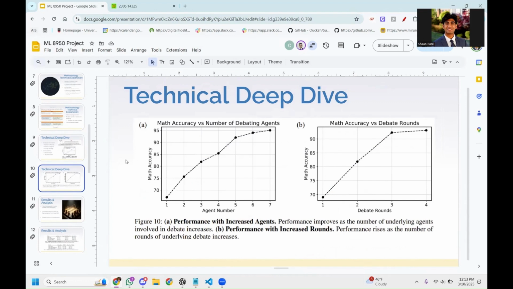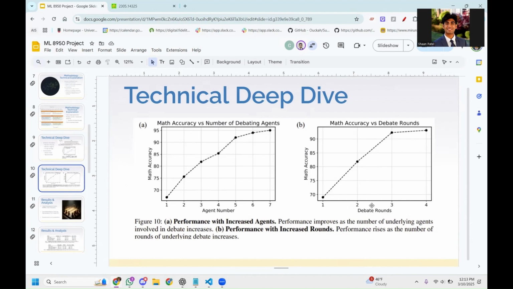Now, looking at the actual accuracy of this multi-agent approach, we can first see that the result itself is increased as the number of agents is increased, thus meaning that the more agents you have, typically the better results and the better accuracy you'll have. This specifically is looking at a math data set for a popular eighth grade data set. And in B, you can see that as the amount of debate rounds increases, accuracy also increases.